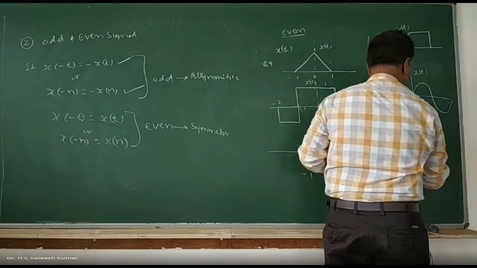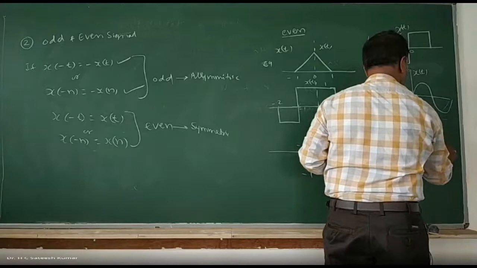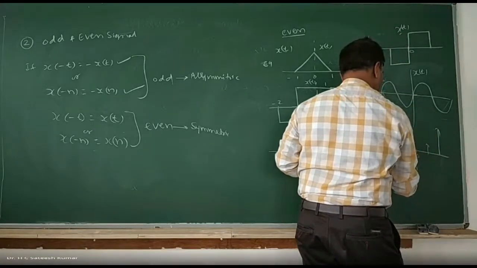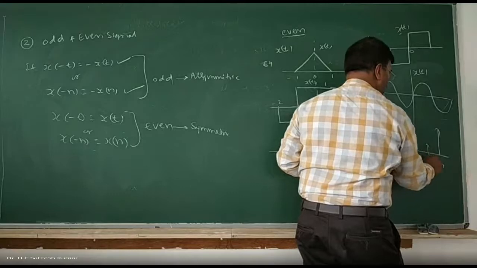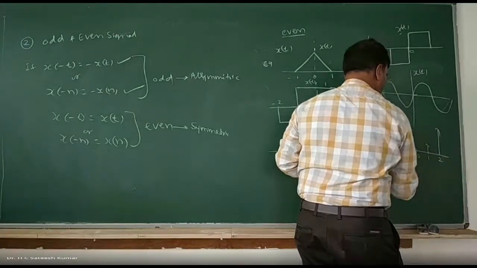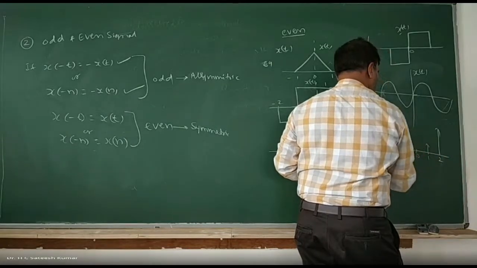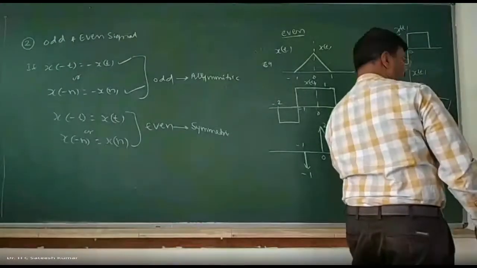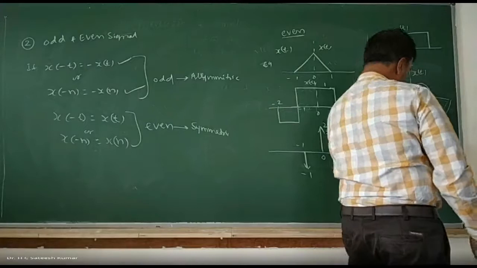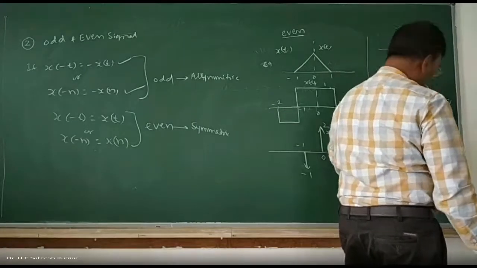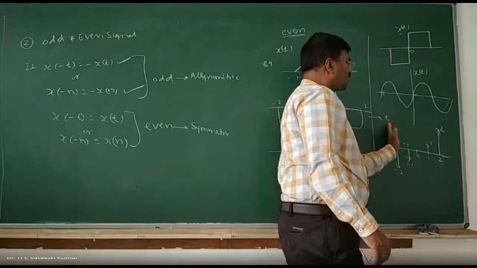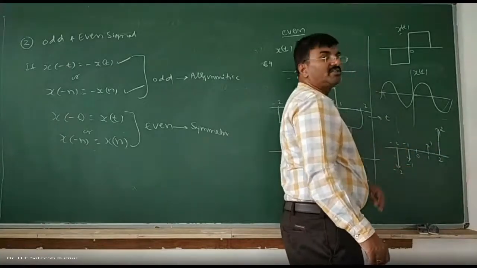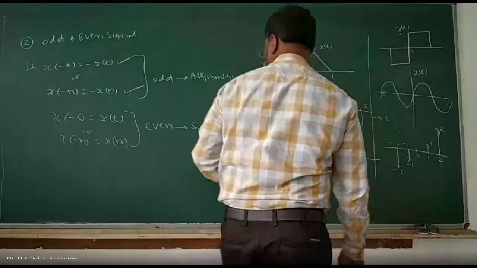And if you want to give an example in discrete, 0, double fold, 0, 1, 2, -1, -2, 0, 1, -1, -2, 1, 2. You fold once, it will come this side. One more amplitude fold, you will get back this one. Or you fold once this side and one more time about the origin, you will get this one. So this is what we call anti-symmetric. So what is the meaning of anti-symmetric?